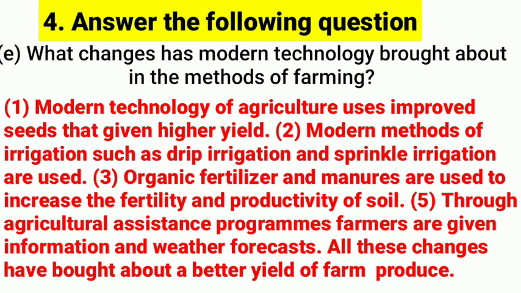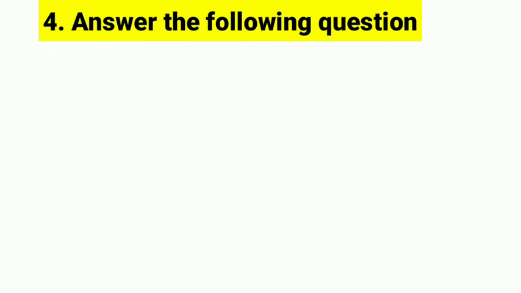Organic fertilizers and manures are used to increase the fertility and productivity of soil. Through agriculture assistance programs, farmers are given information and weather forecasts. All these changes have brought about a better yield for farmers.